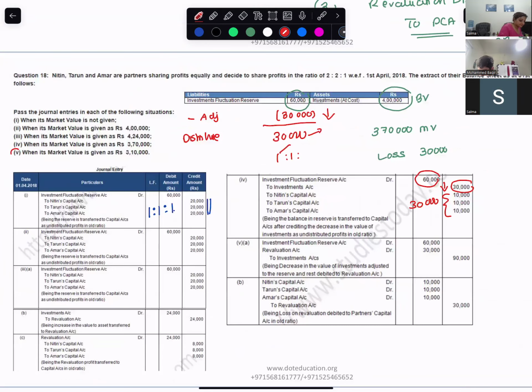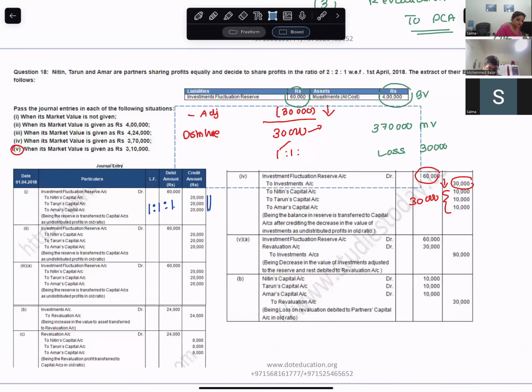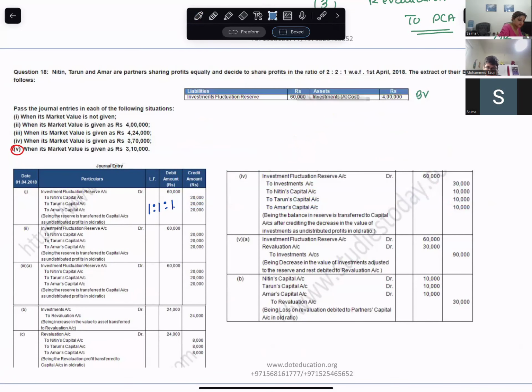Fifth case. Reserve is how much? 60,000. Book value is 4 lakh. Market value is 3,10,000. Loss is 90,000.